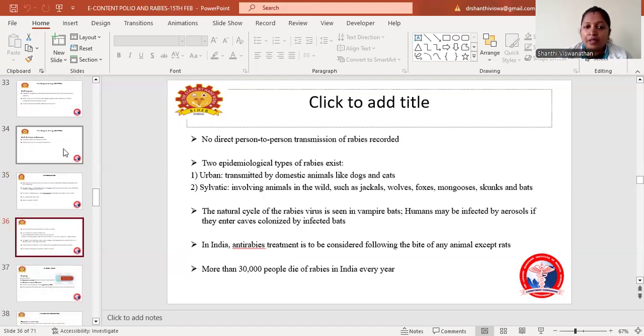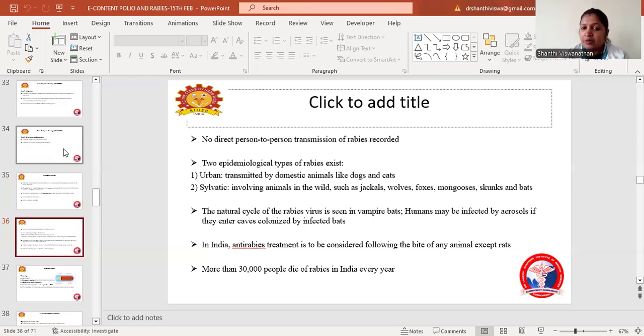Coming to the epidemiology, no direct person-to-person transmission of rabies has been recorded so far. Two epidemiological types of rabies exist. One is the urban form, another one is the sylvatic form. The urban one is transmitted by domestic animals like dogs and cats, whereas the sylvatic one involves animals in the wild, such as jackals, wolves, foxes, mongoose, skunks, and bats. So the sylvatic form commonly involves the jackal, whereas the urban form mainly involves dogs and cats.